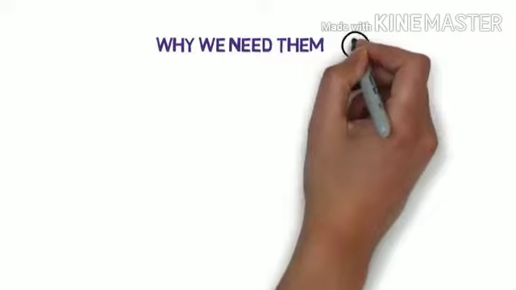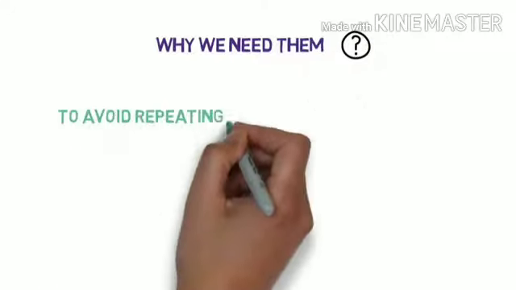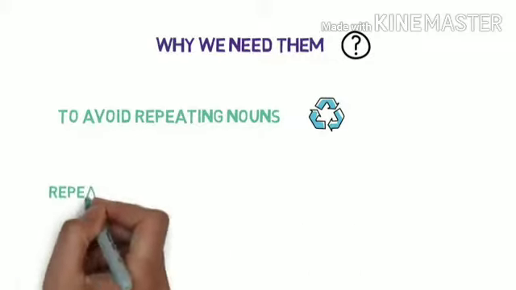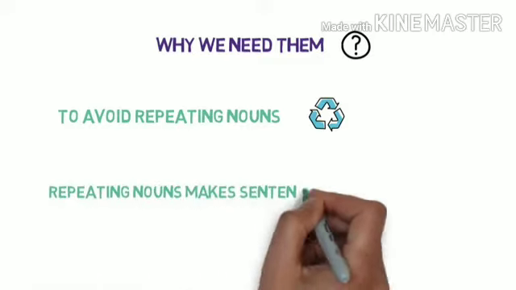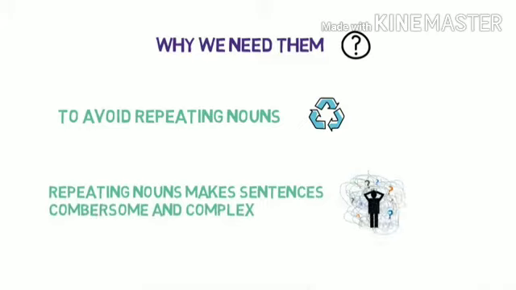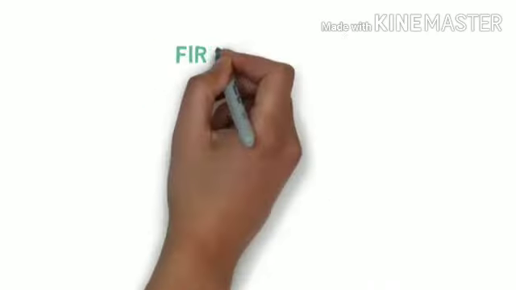So you might be wondering, why do we need them as we already have nouns? Basically, they are used to avoid repeating nouns again and again in the sentence. Repeating nouns again and again makes the sentence cumbersome and complex. So we use pronouns instead. Let's look into the examples to make this concept clear. First, we will use nouns only for the sentences. Then we will use noun and pronoun both for the sentences.